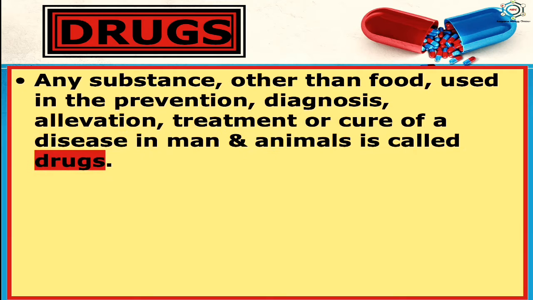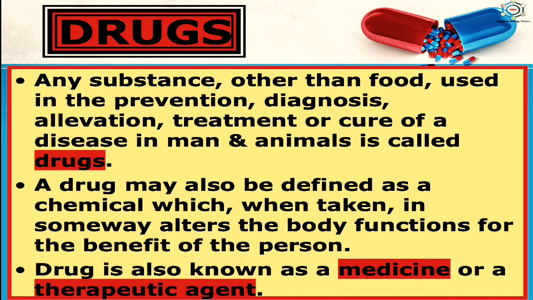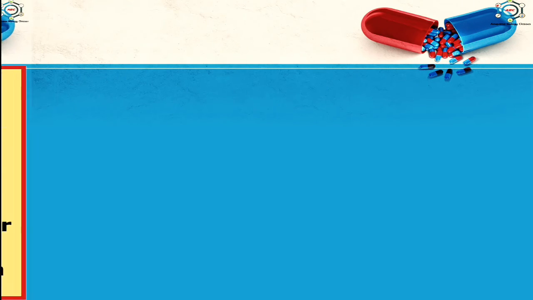Any substance other than food used in the prevention, diagnosis, alleviation, treatment or cure of a disease in man and animals is called a drug. A drug may also be defined as a chemical which, when taken in some way, alters the body functions for the benefit of the person. A drug is also known as a medicine or a therapeutic agent.